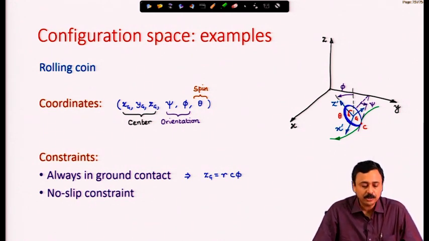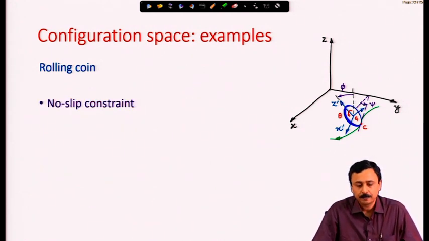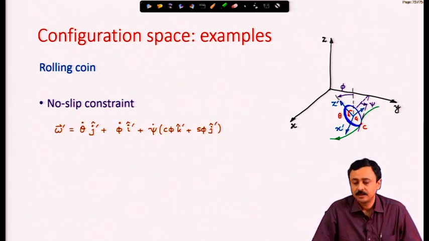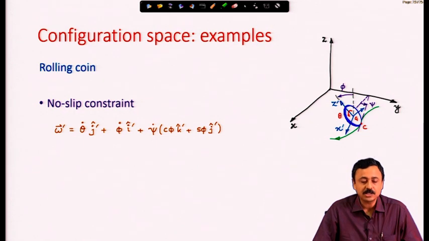Then comes a very important constraint, the no slip constraint. This we have to work on. No slip: at the contact point C there is no slip, there is no relative velocity of the coin particles and the corresponding contacting ground particle. The relative velocity must be 0. Now, to look at that no slip condition, we must start by looking at the angular velocity of the coin. Angular velocity omega in the primed frame x prime, y prime, z prime. How do we represent that?